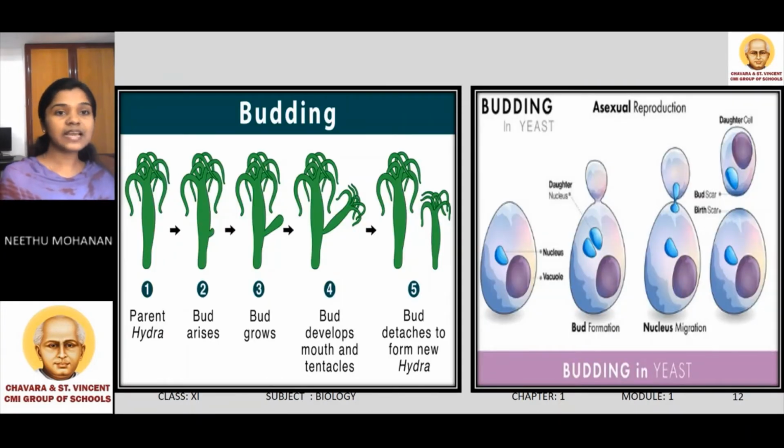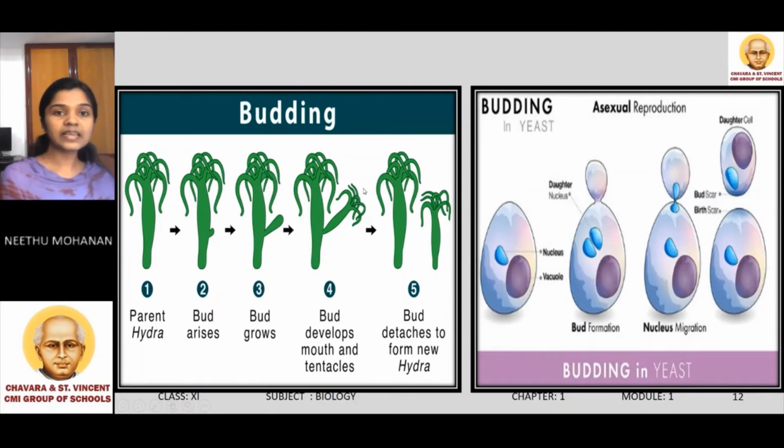Look at the first diagram. Here you can see budding in hydra. In the first diagram you can see the parent hydra. By the process of budding, a bud arises in the body of the parent hydra. This bud gradually grows and develops tentacles and a mouth.